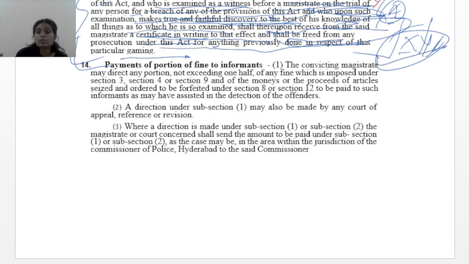See, A has said that XYZ is having a gaming space, and on this, the XYZ gaming spot has been found out. So A is freed from all prosecution. It's not that because A has told, he will be caught for this. This is what this section talks about.